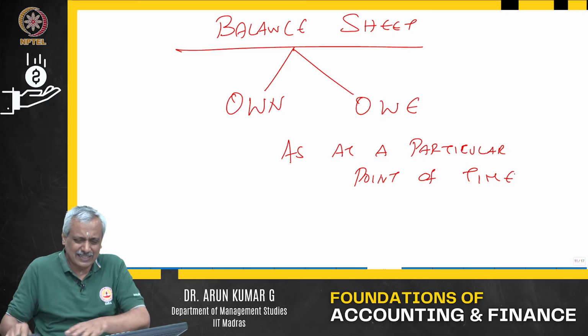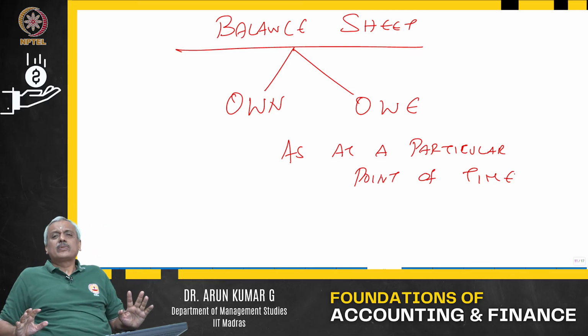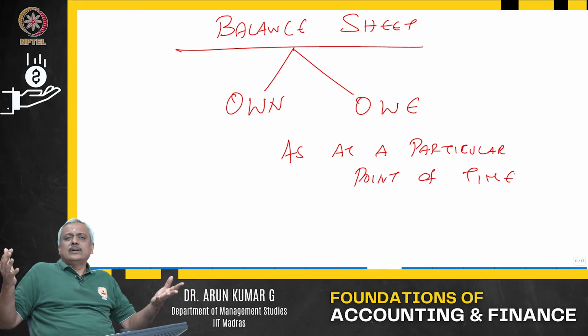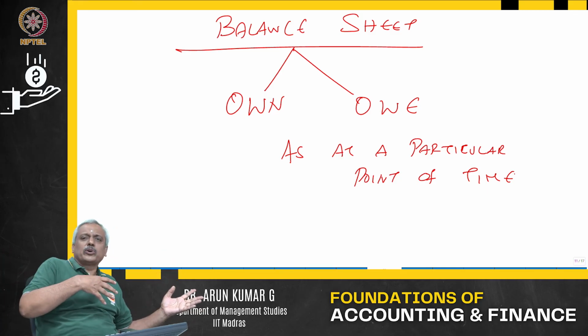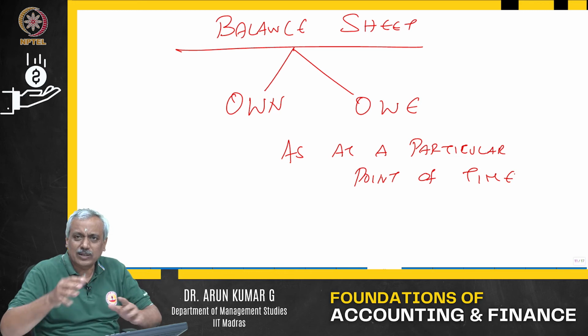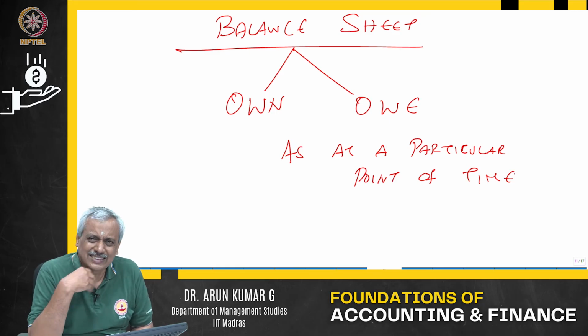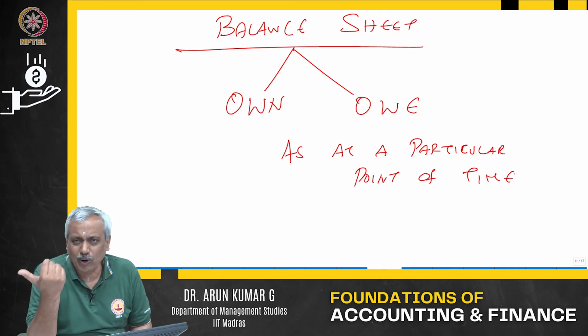As of today, what you own and what you owe. As of tomorrow, what you own and what you owe. As of yesterday, what you own and what you owe. That is all the balance sheet gives. Now, what do you mean, sir, by own and owe? Is there any difference? For example, I start a company on my own. Now, what I own, is it what I own or what the business owns?